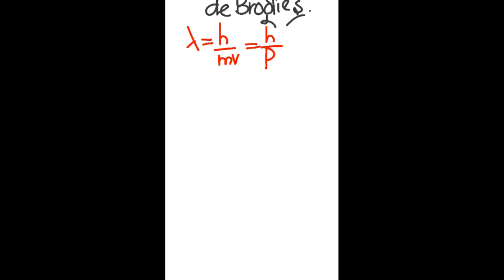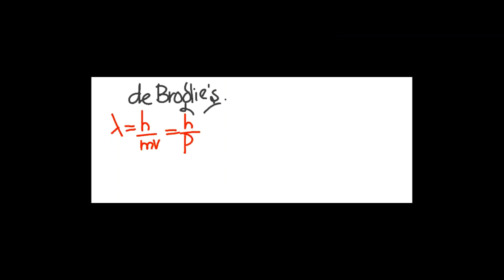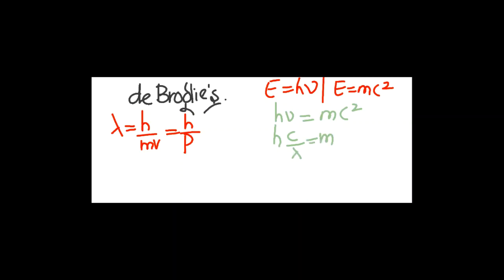Particle nature is E is equal to mc square, and wave nature is E is equal to h nu. From both of these, you can get this. If you want, I will show you here. E is equal to h nu. E is equal to mc square. Now, both are equal to energy. h nu is equal to mc square, or hc by lambda. In place of nu, I am writing c by lambda.